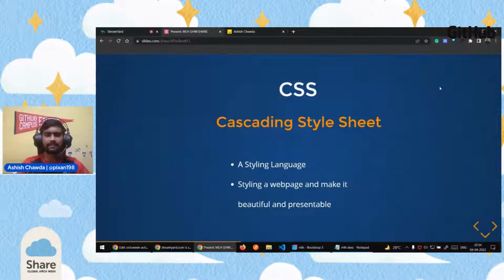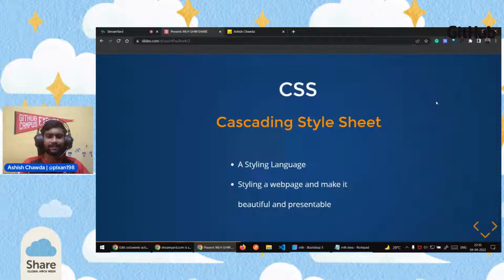Second is the CSS, cascading style sheet. So CSS is the styling language. Whenever we draw something, we use a pencil or some pen to sketch it, and after that we use colors to fill it. So CSS is the colors for that.